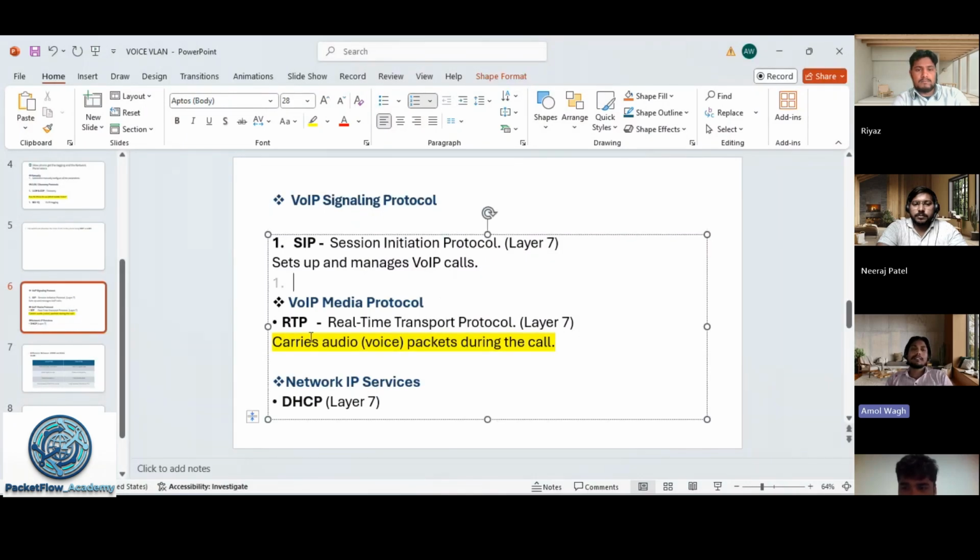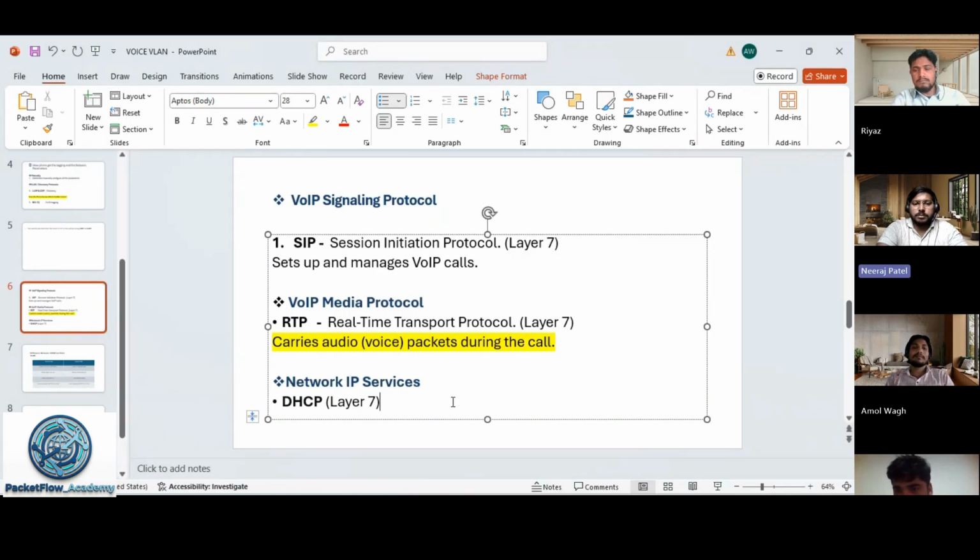Second is the Real-time Transport Protocol, which carries the actual voice traffic. Whatever we speak here, it carries the original voice in the packets, and both work on the seventh layer of the OSI model. And now is the point you were saying, how the IP phone gets the IP address and all other parameters, right?